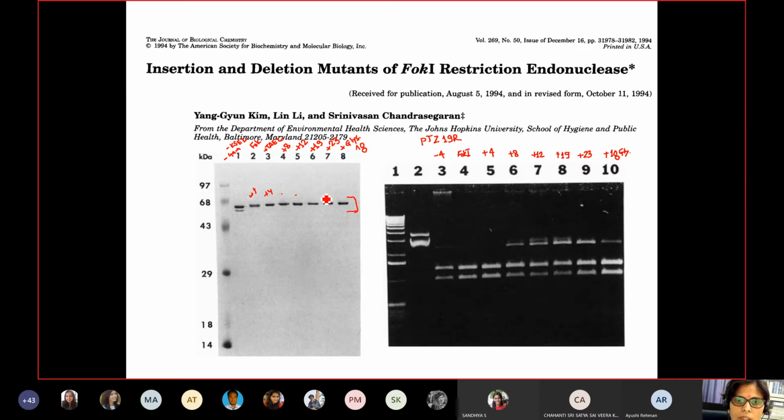And when these expressed proteins were incubated with your plasmid pTZ19R, again you can see it cleaved properly, as this is the wild type cleavage.